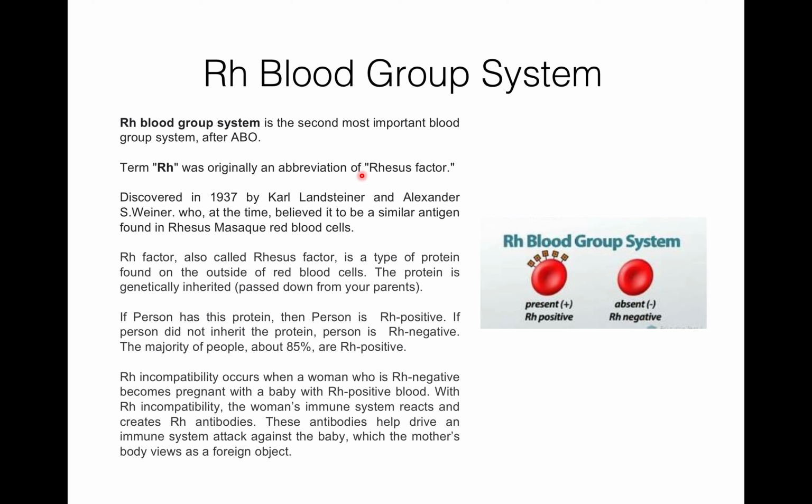One more thing I would like to explain over here is Rh incompatibility. It occurs when a woman who is Rh negative becomes pregnant with a baby with Rh positive blood. With Rh incompatibility, the woman's immune system reacts and creates Rh antibodies. These antibodies help drive an immune system attack against the baby, which the mother's body views as a foreign body. So this is one of the examples of Rh incompatibility.